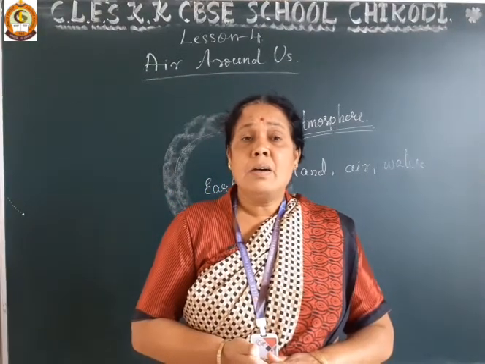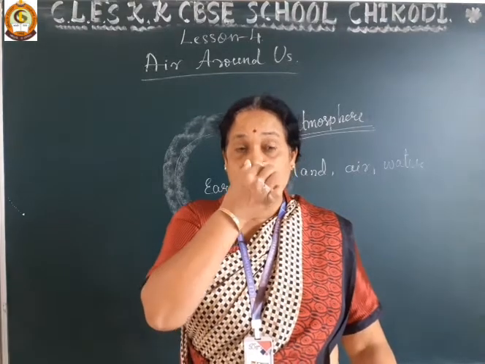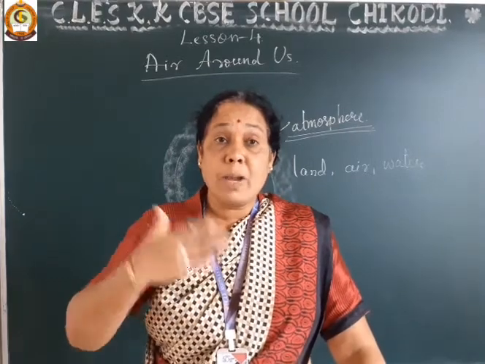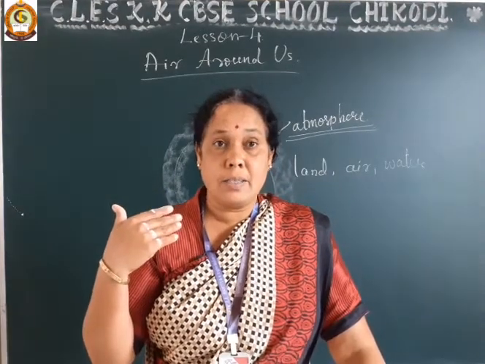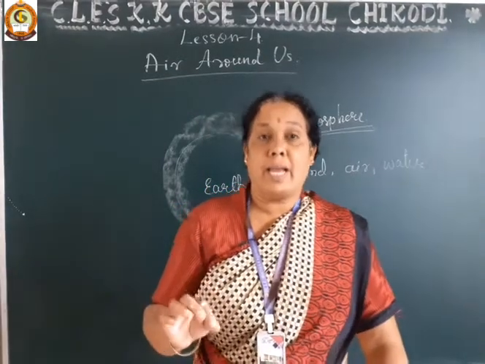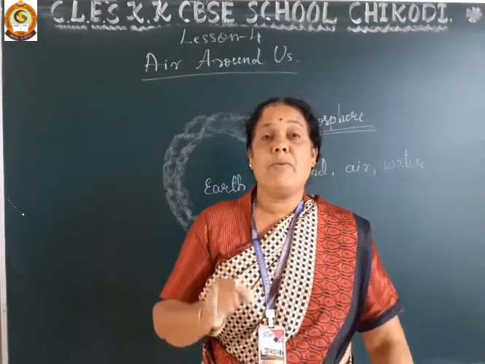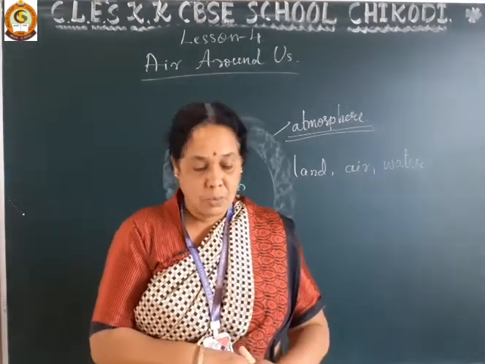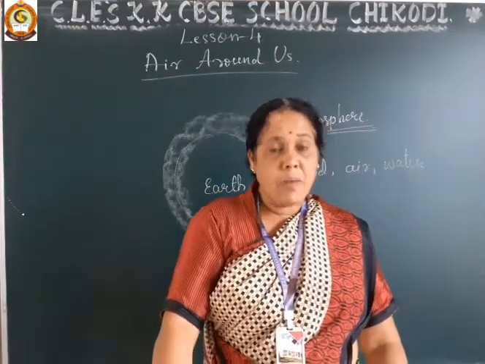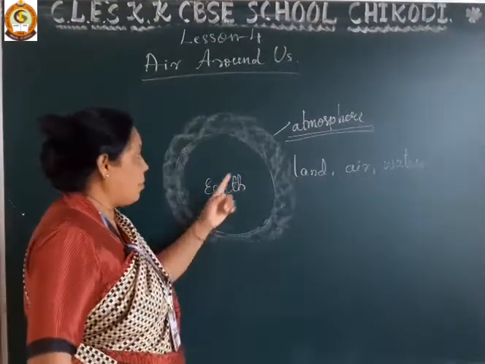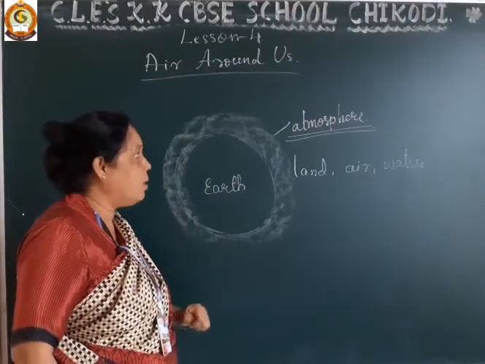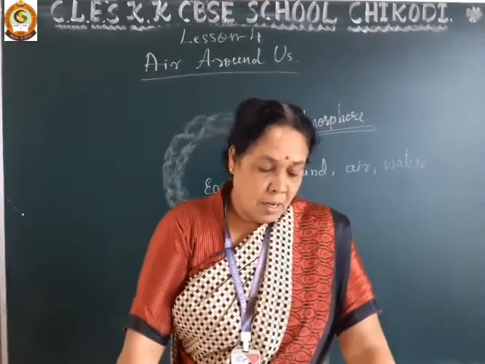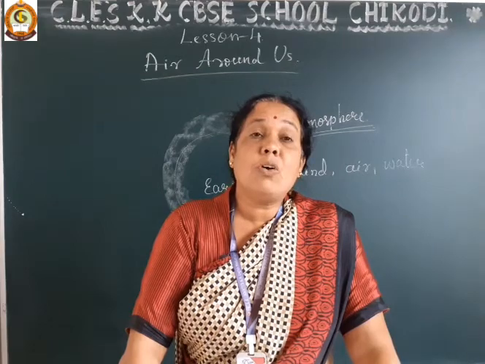Why? Our breathing stops. When you hold your mouth and nose, you cannot breathe. So, for breathing, we need the air. Like this, all the living beings on the earth need air for breathing. Understand, dear student? The earth is surrounded by a layer of air called atmosphere. Just now I told you our planet earth is surrounded by a layer of air that is called atmosphere.